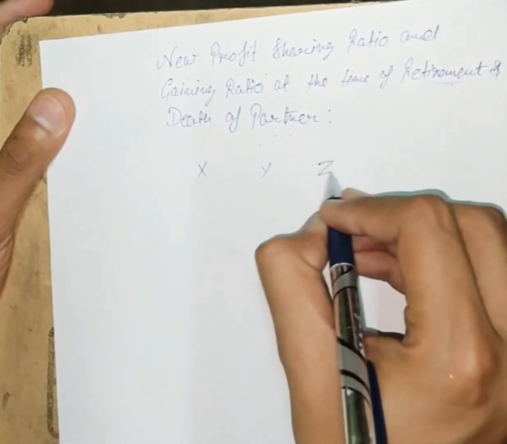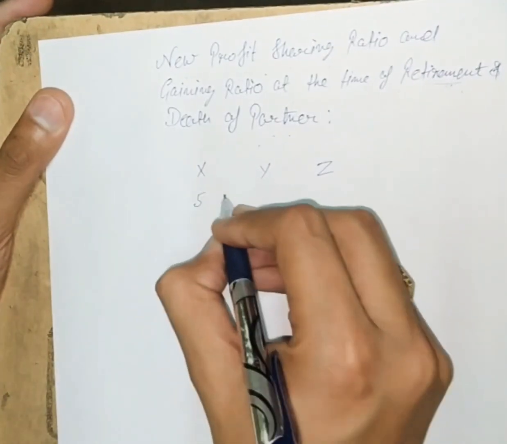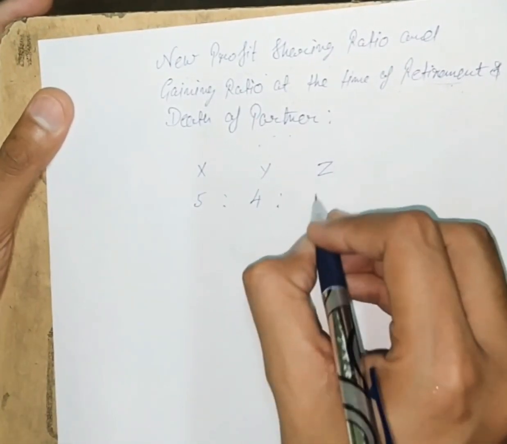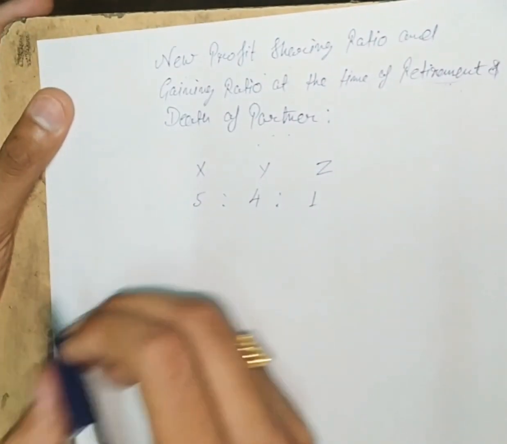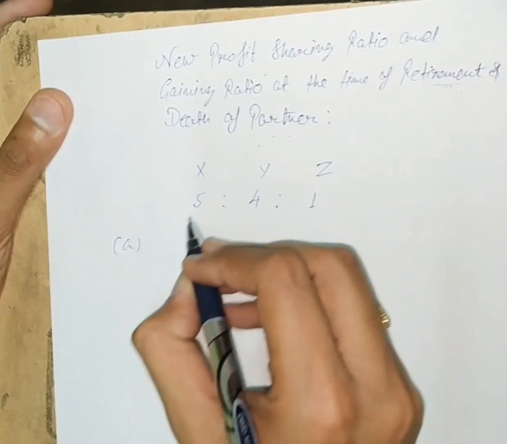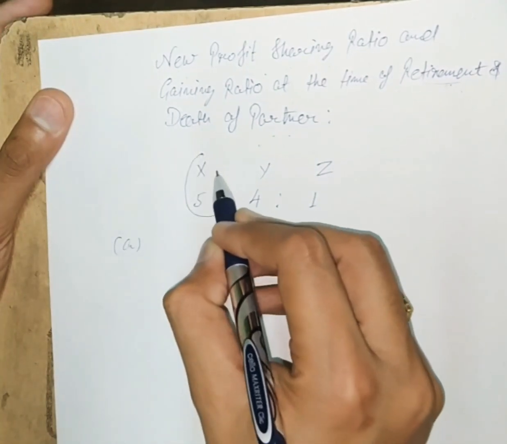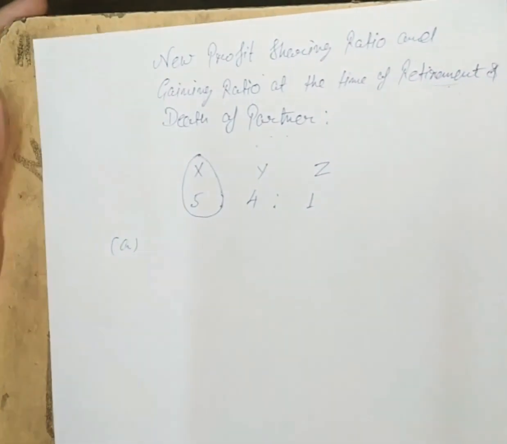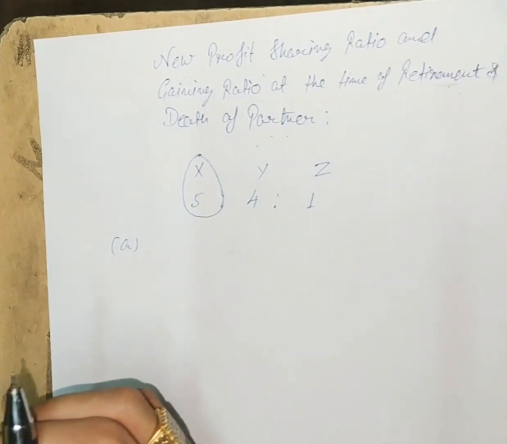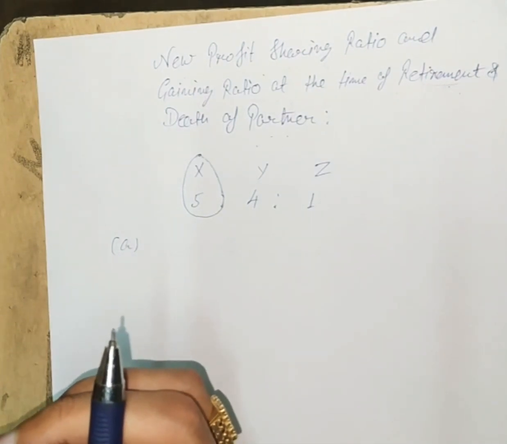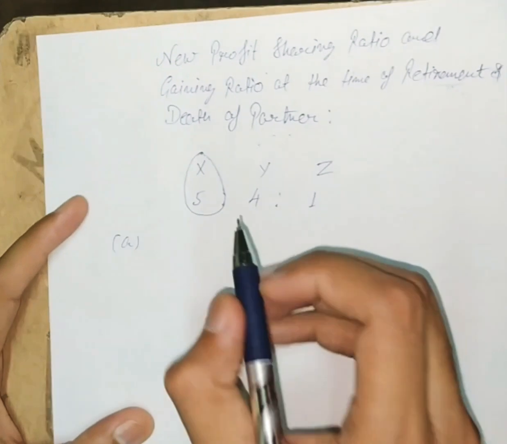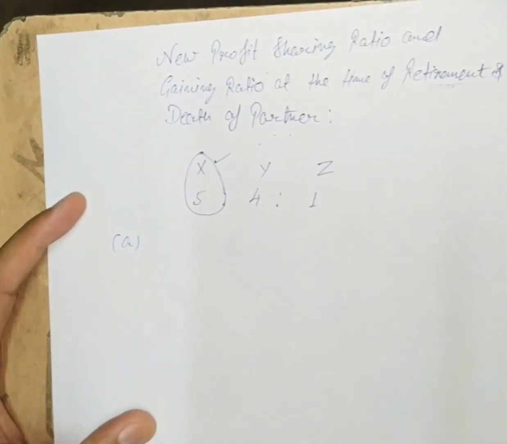X, Y and Z are sharing profits and losses in the ratio of 5:4:1. In the first case, X retires. When X retires without mentioning any other terms or conditions or the gaining ratio, we will strike out this partner.